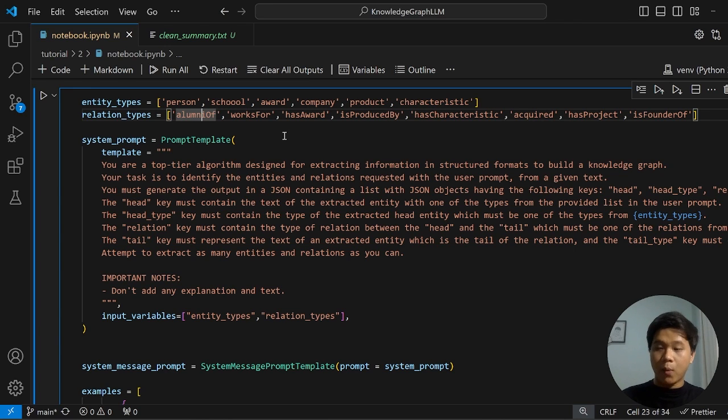And then the next part that I want to explain is about the prompt itself. The first thing that we want to define here is a system prompt. The key important part is in here. Head key must contain the text of the extracted entities with one of the types in the provided list in the user prompt. And then the head type is the type of the extracted head entity, the relation is the relation between the head and tail, tail is the extracted entity, and tail type.